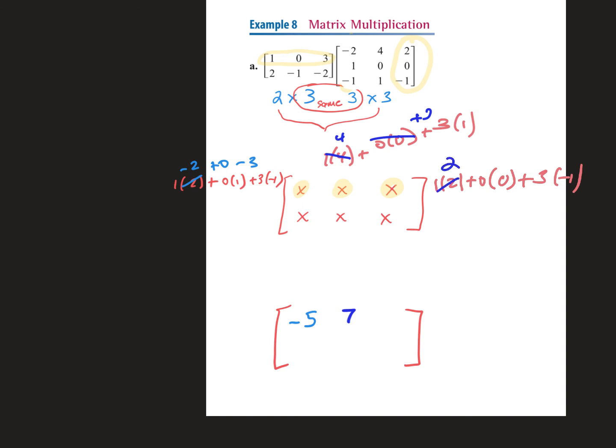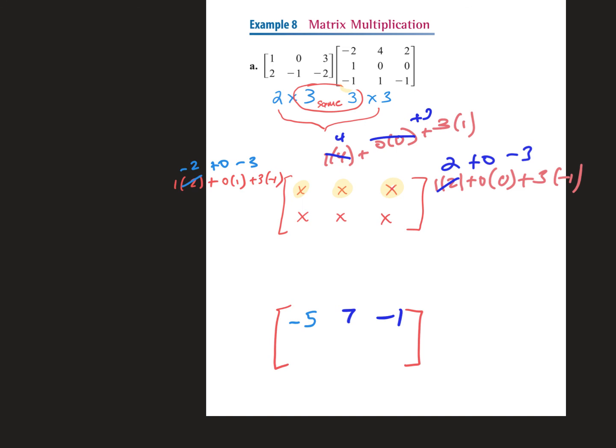So 1 times 2 is 2. Plus 0 minus 3. What's 2 plus 0 minus 3? Negative 1. Questions? This is why I think it's really good to use color pencils, guys. It helps.